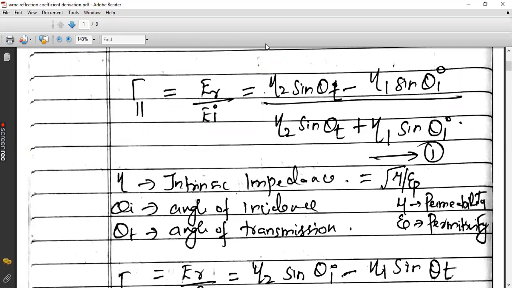Other than that, for a designer or an analyzer of the electromagnetic spectrum, what parameter is known to you? Is it eta, is it theta T, or is it theta I? Which one can you measure directly?